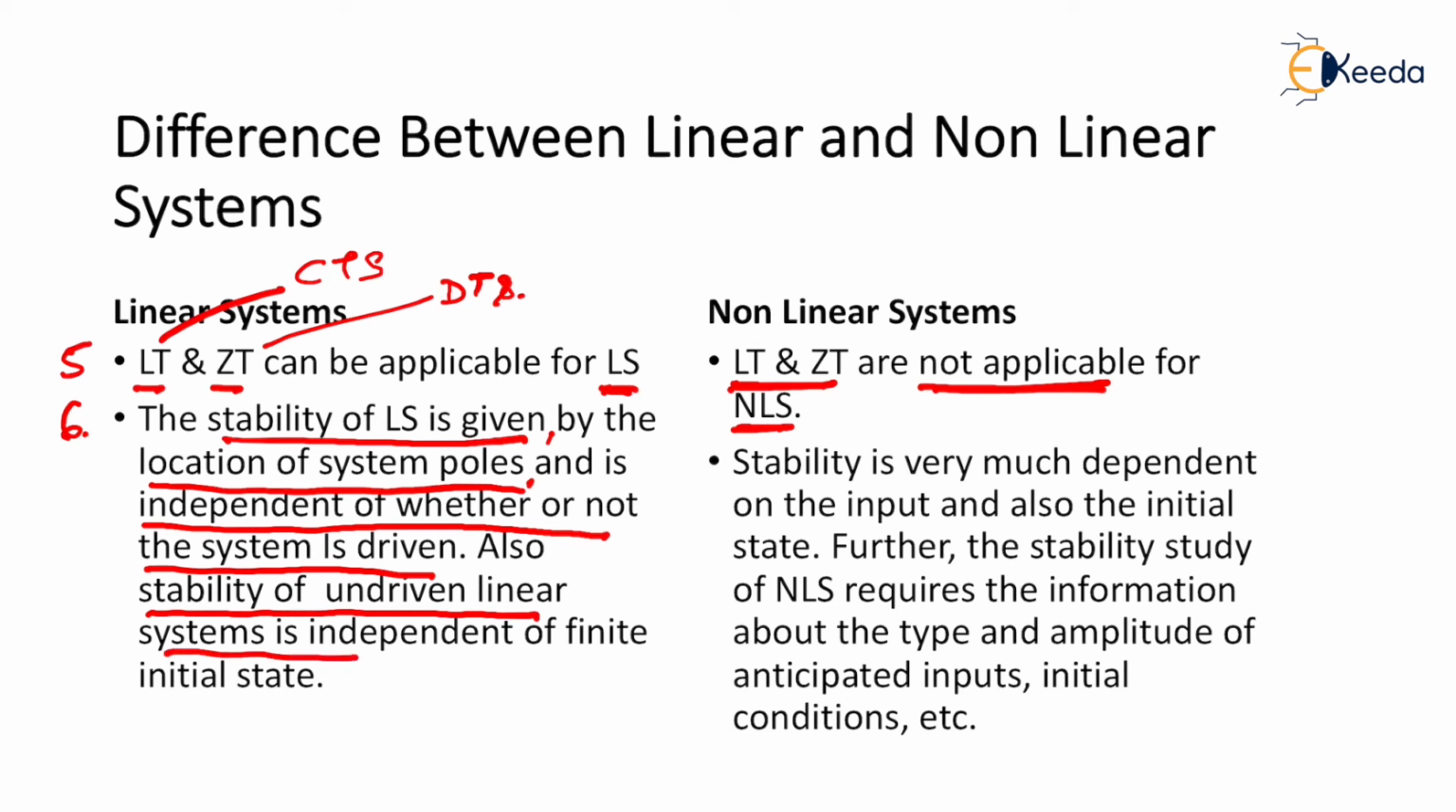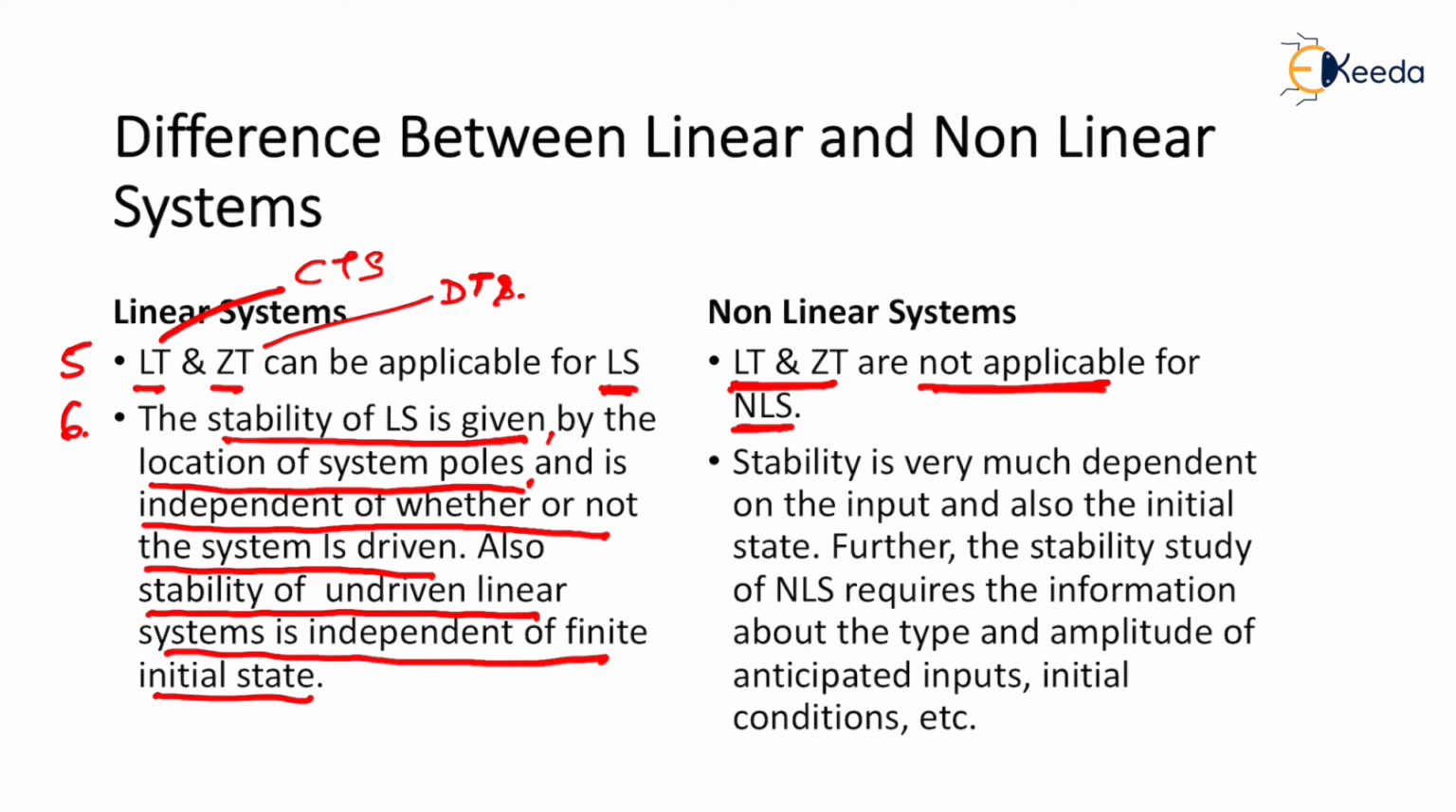The next point is the same continuation. Stability of an undriven linear system is independent of the finite initial state. It means that the initial condition of the system does not tamper with or hamper the concept of stability. For a linear system, simply, the system is said to be stable depending upon the pole locations.